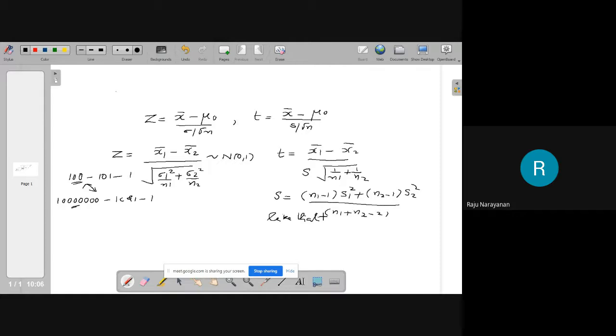Appropriate function we have to take. All those things are available in any textbook, even BSc level textbook, BSc subsidiary level textbook will contain all those details. Look at those functions, evaluate that function.